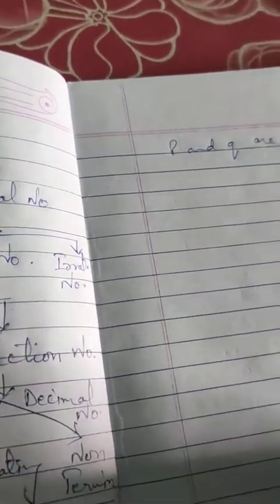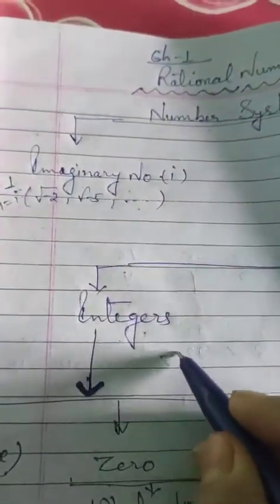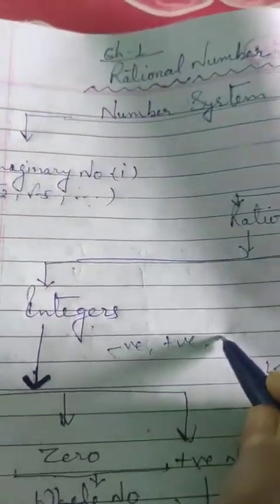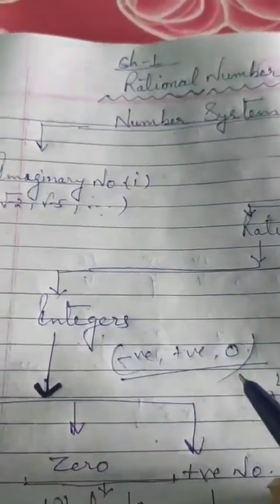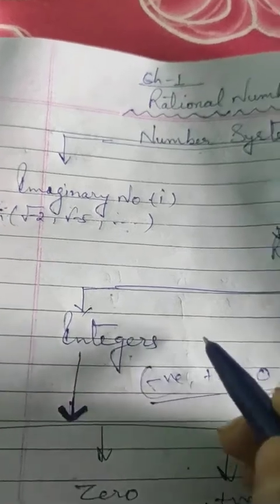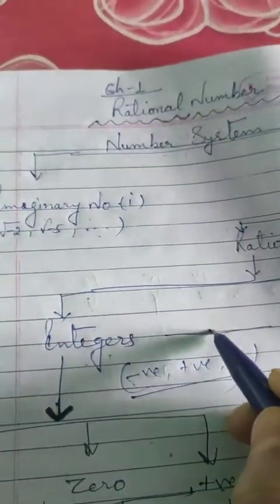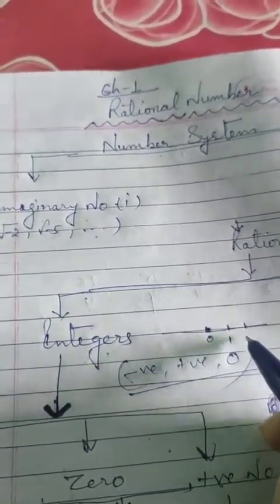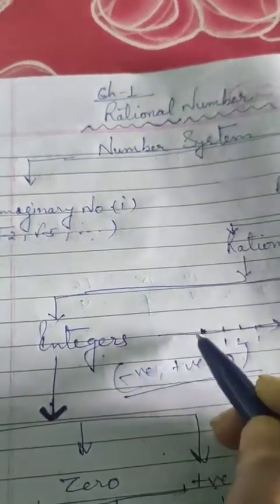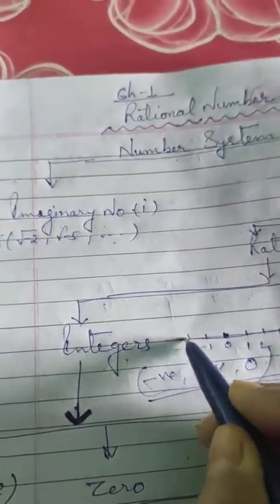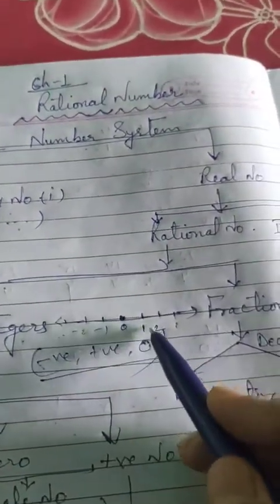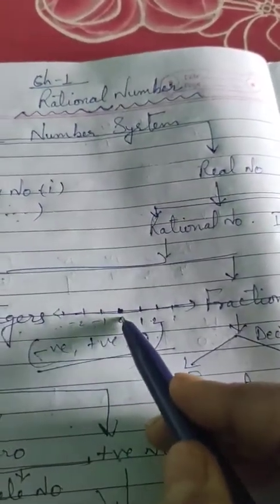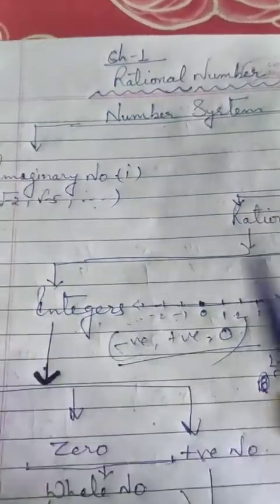What is an integer? Negative numbers, positive numbers, and including 0. In the number line you can understand: here 0, 1, 2, 3, and here minus 1, minus 2, and so on. So positive, negative, and including 0, these numbers are known as integers.